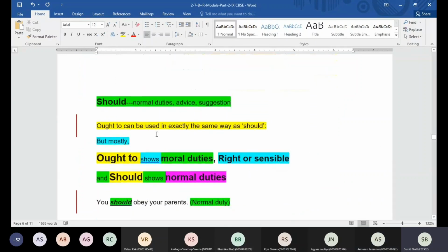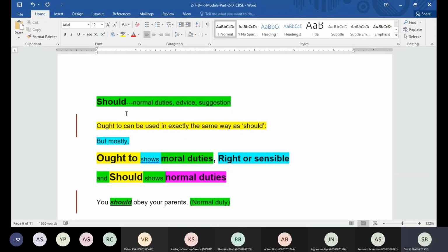Now let's continue with should and ought to. So should is basically there for normal duties. Okay, when we have normal duties, we are talking about normal advice, or we are talking about normal suggestion. In such a case, guys, we are supposed to use the word should. Now ought to can be used in exactly the same way as should. Okay, there is no big difference between should and ought to, because both are basically used for advice. But should is going to be for normal duties, normal advice, normal suggestion.